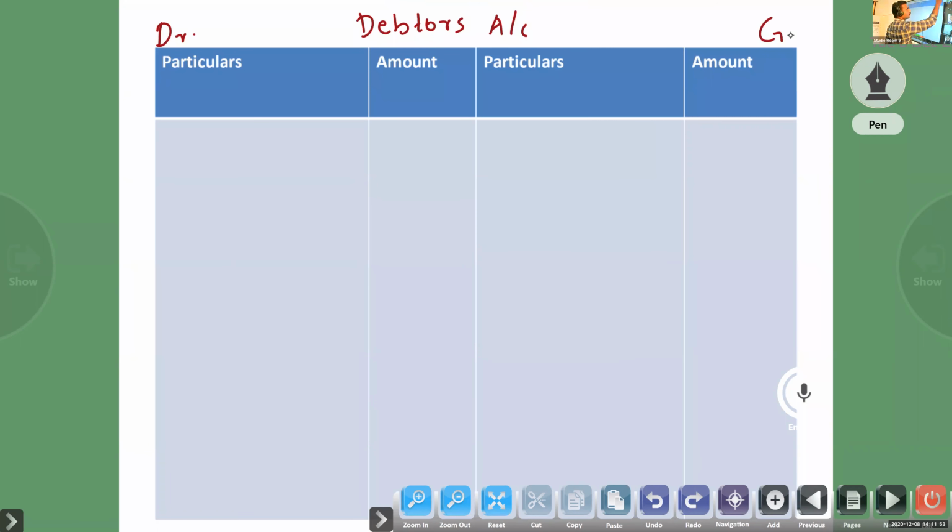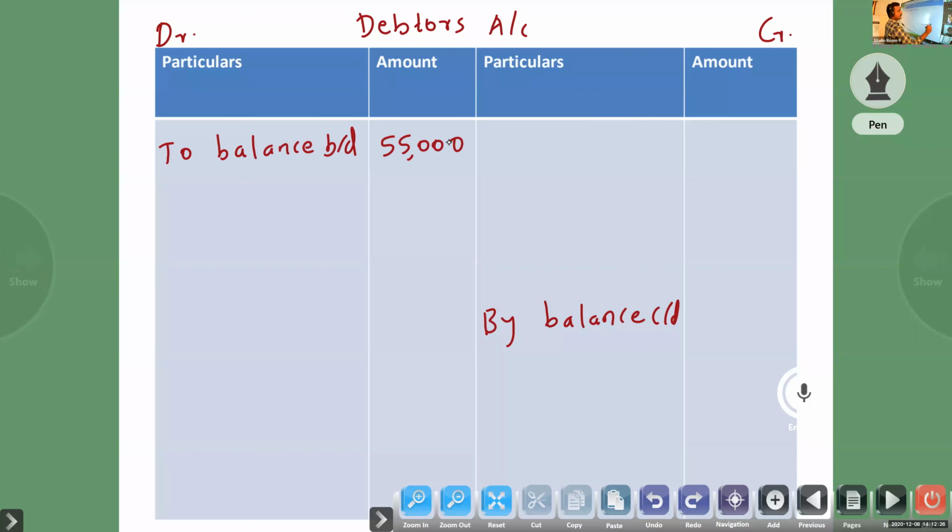So you have to look at that information, opening and closing, plus the cash book. From this you will get information related to debtors and creditors. Anyway, the opening balance is given in the information, 55,000.